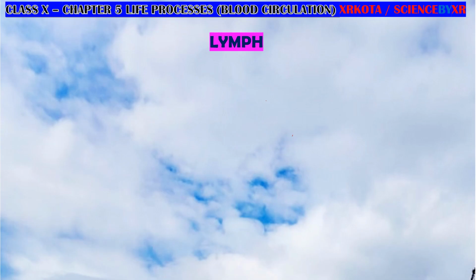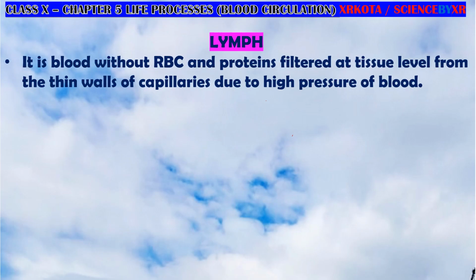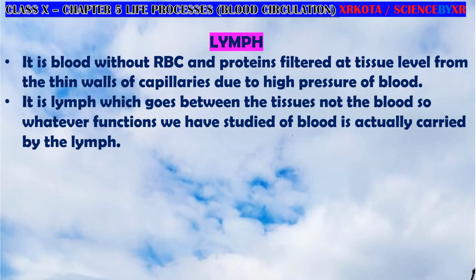So what is lymph actually doing? Lymph is very important because it serves the following functions. The blood without RBC and protein filtered from the walls of the capillary is called lymph, and the lymph goes between the tissues. Blood actually remains confined in the blood vessels and capillaries, which you already studied in the beginning of closed blood circulation. So blood cannot do all those functions; it is the lymph going between the tissues which carries out all those functions of the blood.